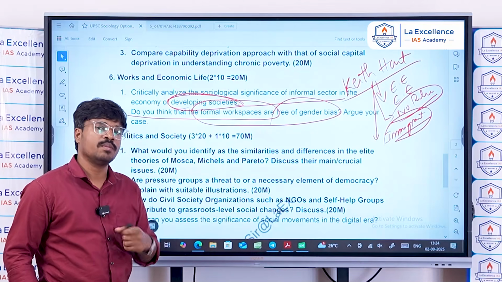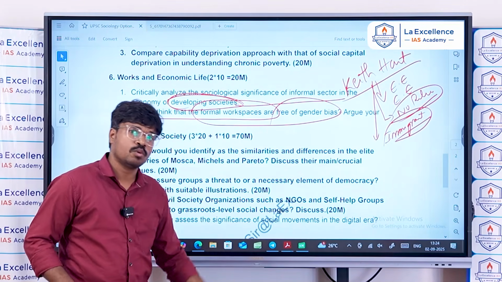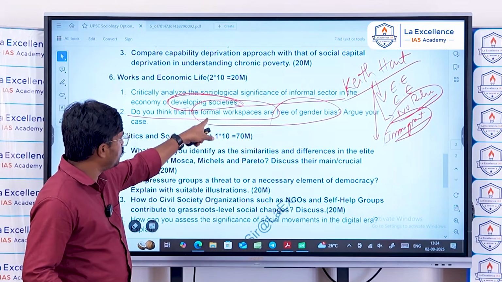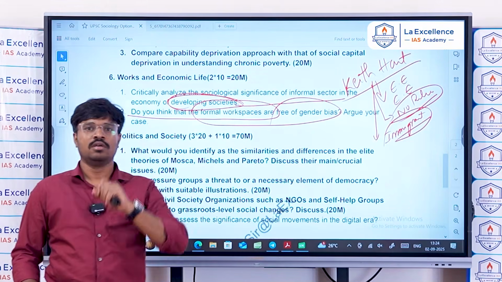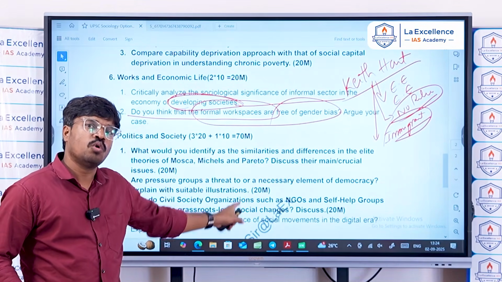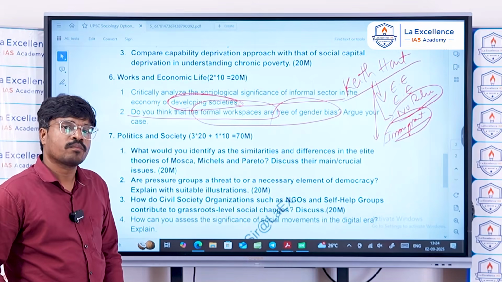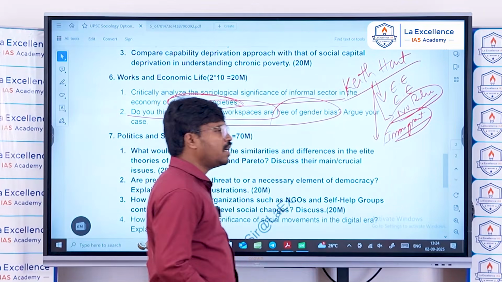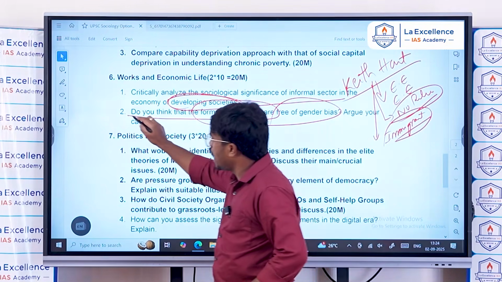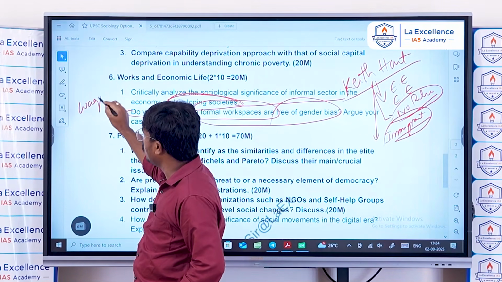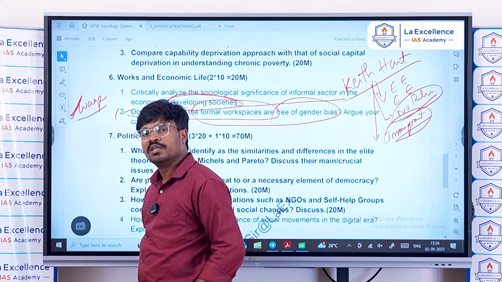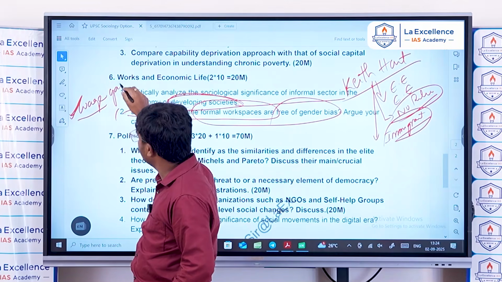There is a systematic recruitment process and task specialization, and that is what formal workspaces are characterized by. However, do you think that these formal workspaces are free of gender bias? That means no gender inequalities exist in the formal workspaces? So that is a question. Here you can understand that even these formal workspaces are not free from gender bias, and you can understand this from the wage differences, wage gaps on the basis of gender.